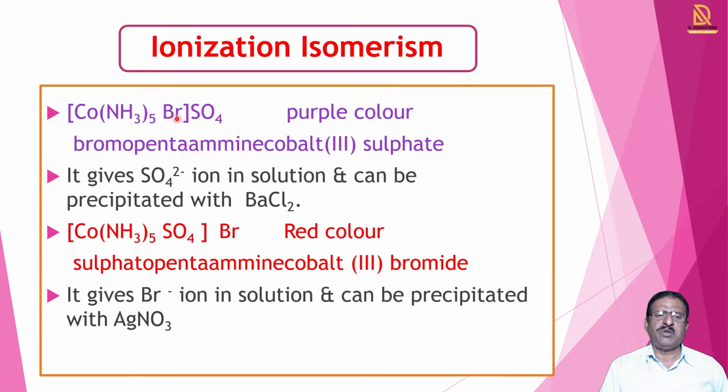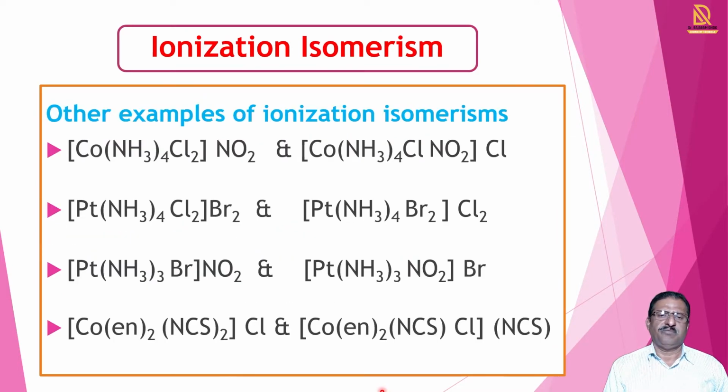In the first example, Br is in the complex ion and SO4 is outside; in the second, Br is outside the complex ion and SO4 is inside. These two compounds are called ionization isomers of each other. In this way, we can show ionization isomerism with different examples, and we again take some examples.